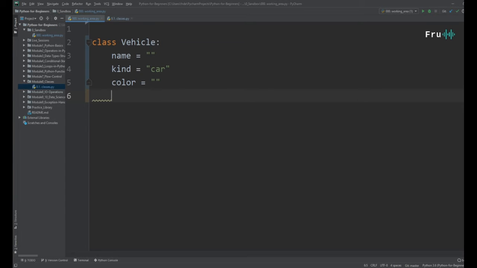What else are the attributes of a vehicle? What else are the characteristics of a vehicle? What else is unique to a vehicle? Attributes are what we're basically defining for this class of a vehicle. A vehicle could have a color. We've seen the color. It could have a value, which could be a price, say $100, and we can call this price. Value is not spelled correctly, and we can go on.